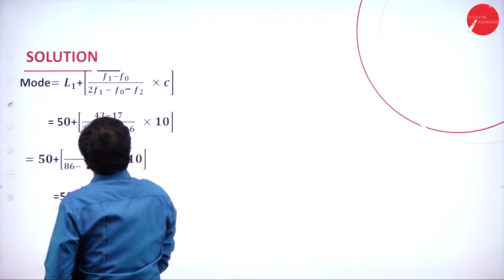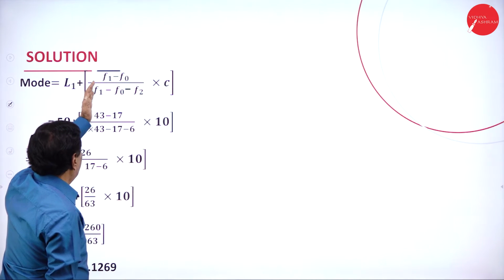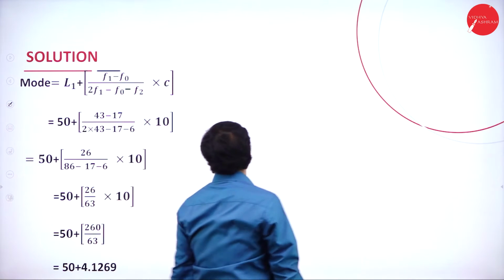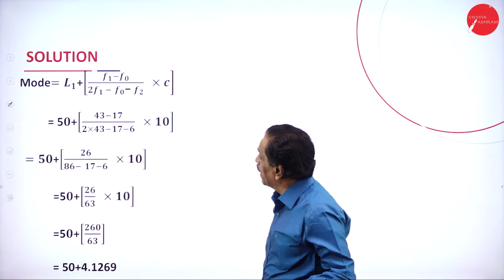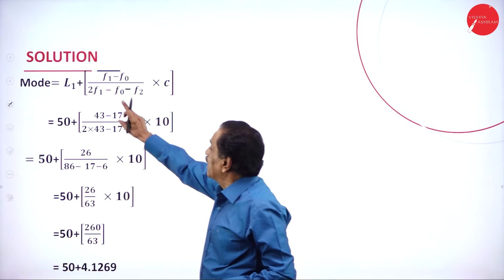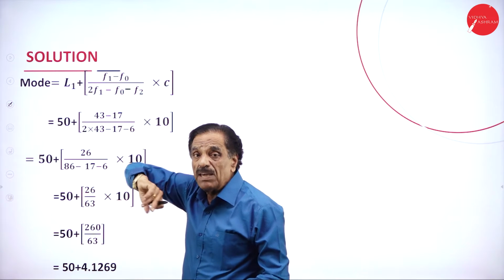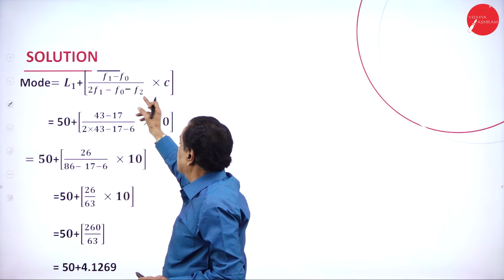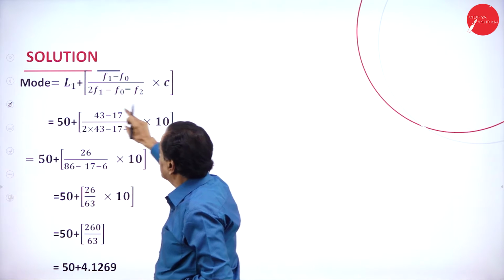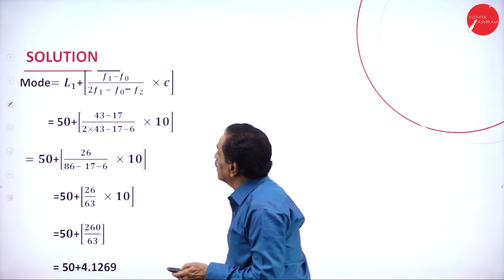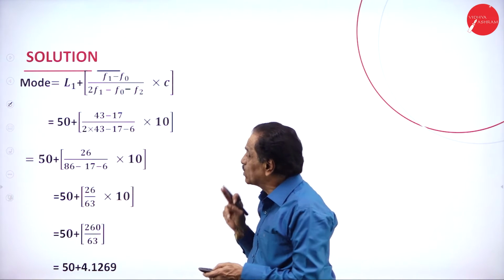Your formula: mode is equal to L1 plus F1 minus F0 divided by 2F1 minus F0 minus F2, into C. Highest frequency is F1. Behind is F0. Next is F2. C is equal to the class interval. L is the lower limit. So remember, F1 is the highest one.